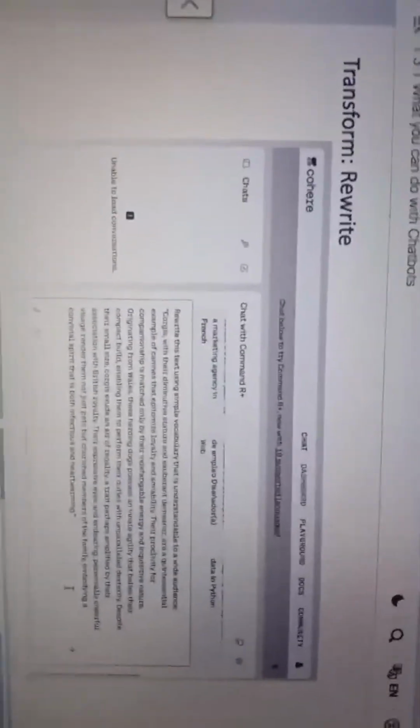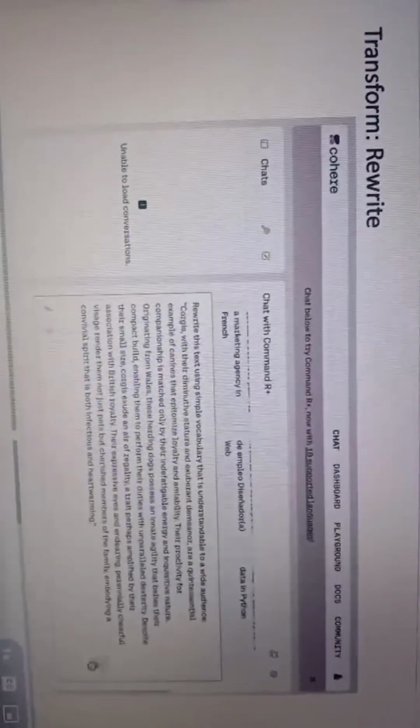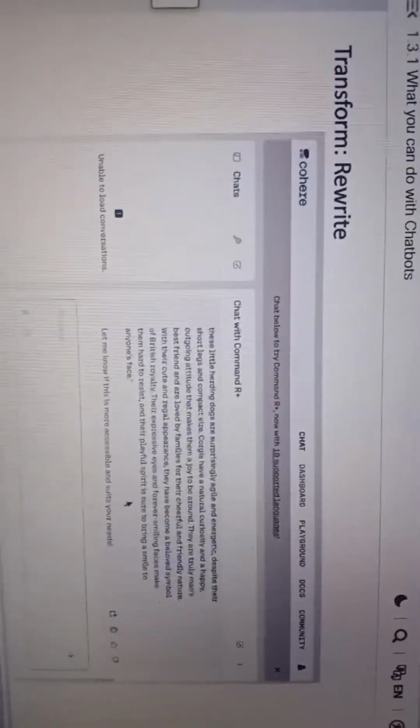Pretty cool, eh? And here's an example of a rewrite task. You can ask a chatbot to rewrite an article to use simple vocabulary that most people can understand. So here's an article about corgis, which uses big words, and the chatbot rewrites or transforms it using more commonly used vocabulary words.